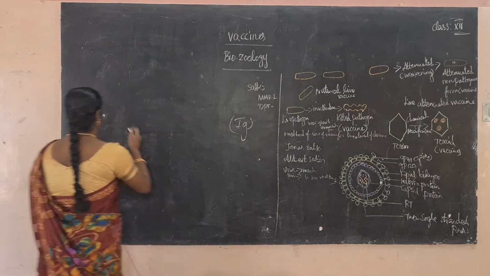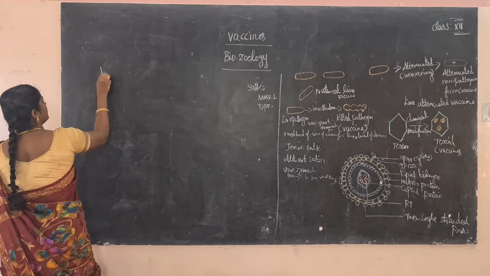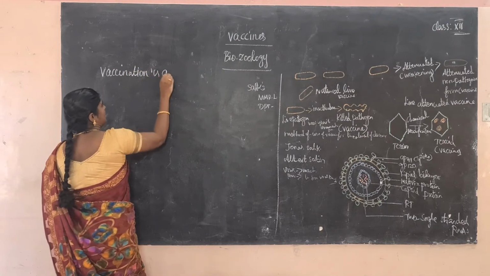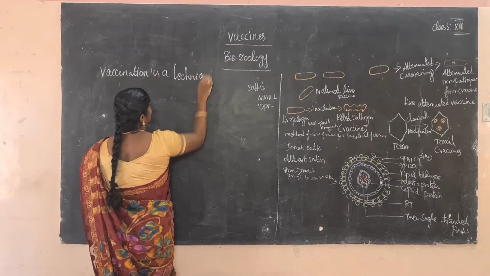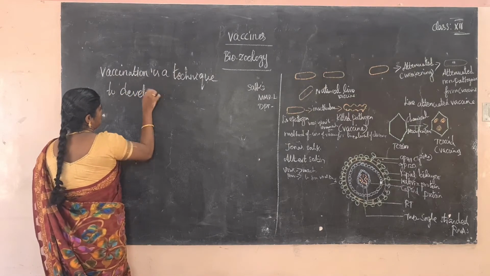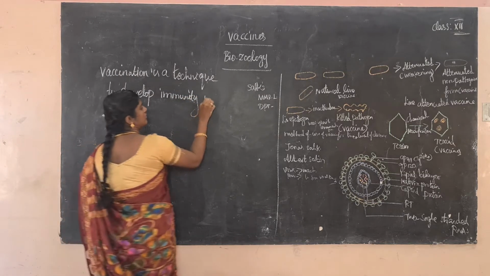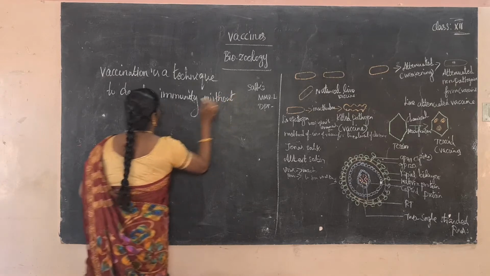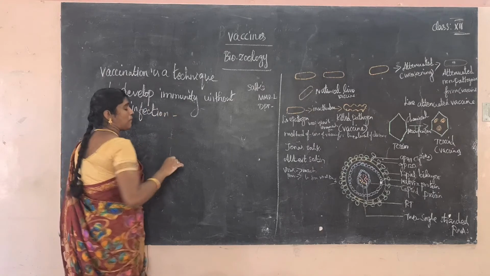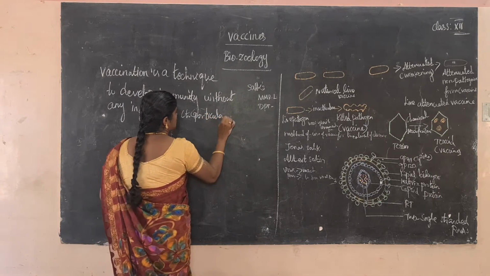So vaccination is a technique to develop immunity without any infection to a particular disease.